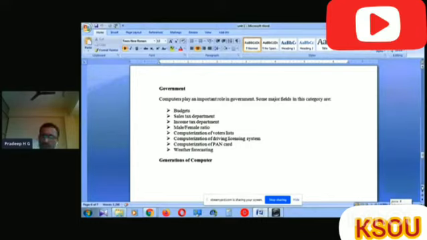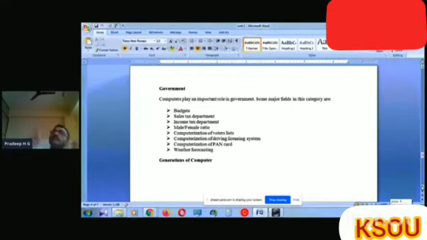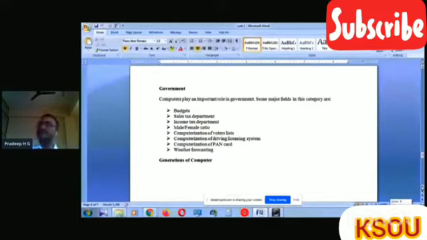Then male or female ratio. How many male candidates are there, how many male or female ratios are there, like that. It will be carried out by using the computer system.